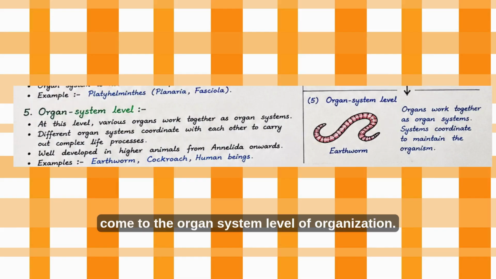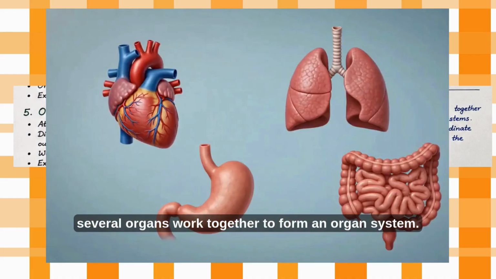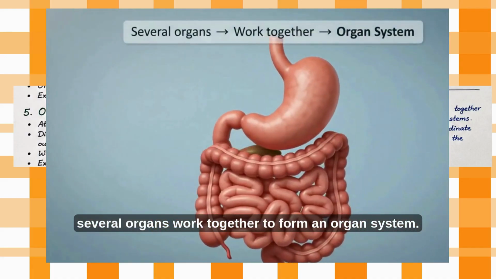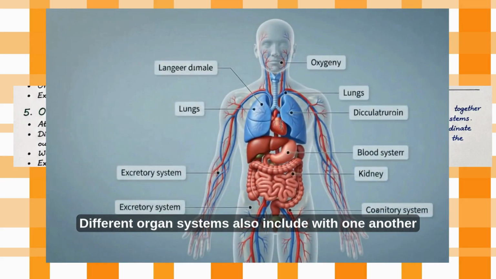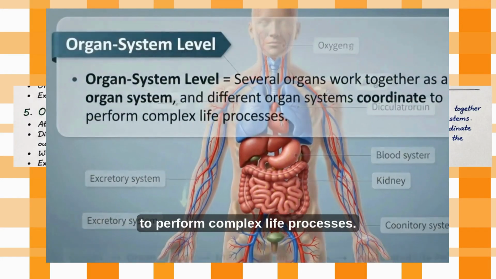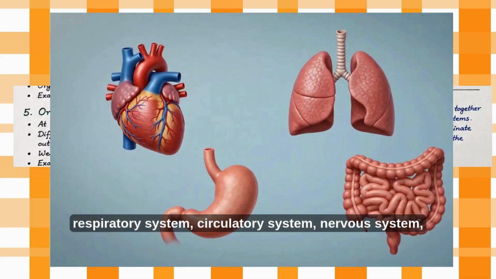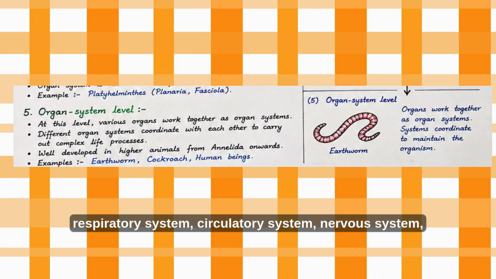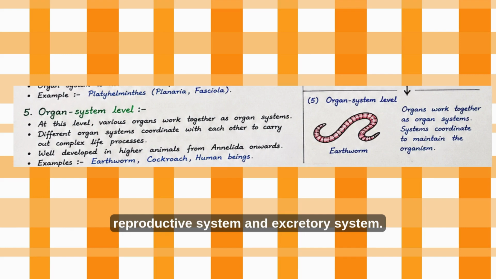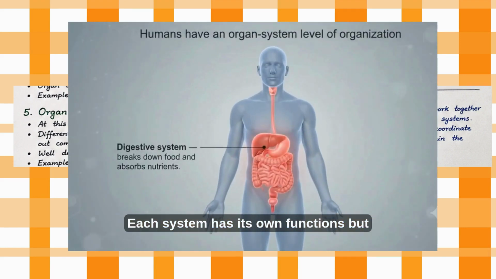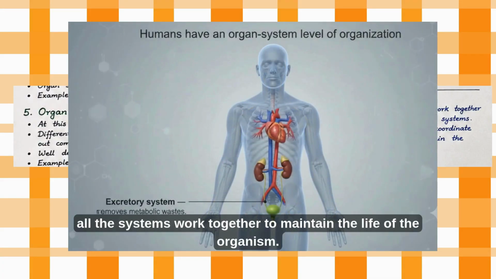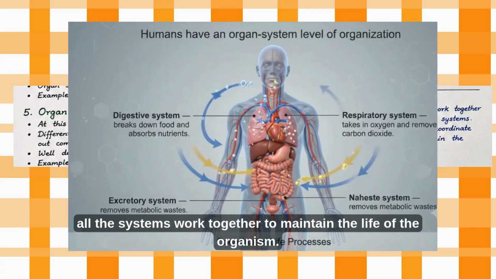We come to the organ system level of organization. This is a still higher level of structural and functional complexity. At this level, several organs work together to form an organ system. Different organ systems also coordinate with one another to perform complex life processes. For example, we have digestive system, respiratory system, circulatory system, nervous system, reproductive system, and excretory system. Each system has its own functions, but all the systems work together to maintain the life of the organism.